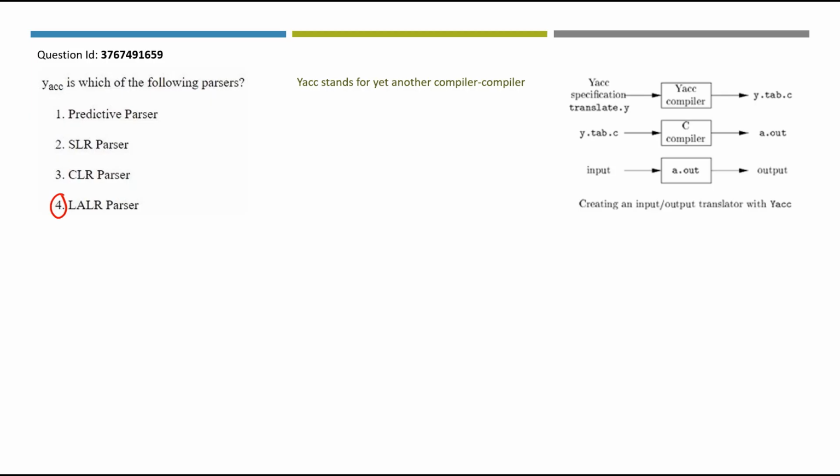I'll just give you a depiction here. This is how we create an input-output translator with Yacc. So Yacc specification is given with .y file. It passes through Yacc compiler and it changes to .c file. This .c file is passed through C compiler and we get .out file. When inputs are supplied from the user, this file gets executed and then the output is given. This input is given by the user and this output is what we see in the screen.